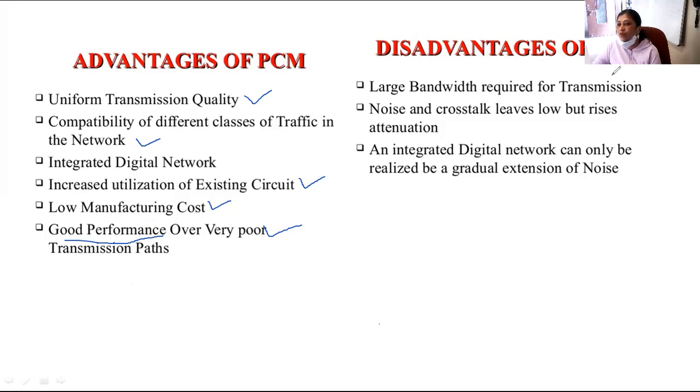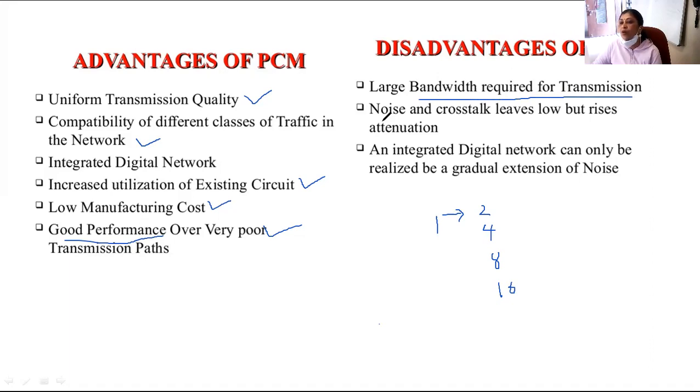The disadvantage is that for one sample, you have to transmit either 2 bits or 4 bits or 8 bits or 16 bits. Due to this, the bandwidth requirement of the transmission channel increases. So large bandwidth requirement is a disadvantage of pulse code modulation.